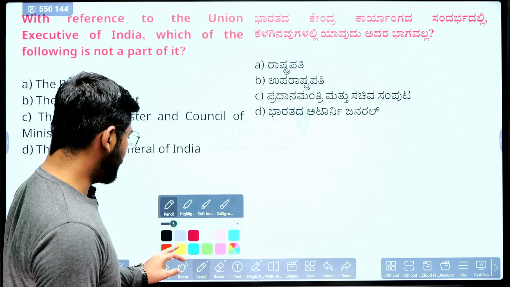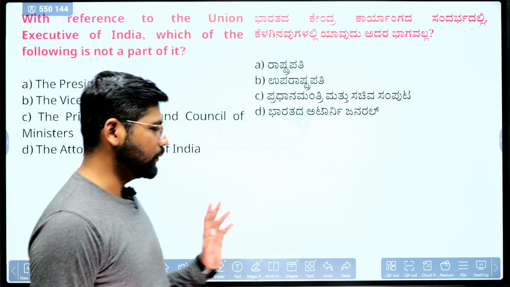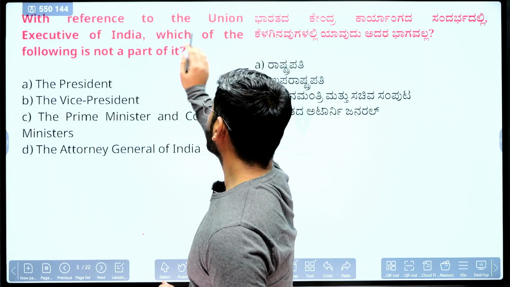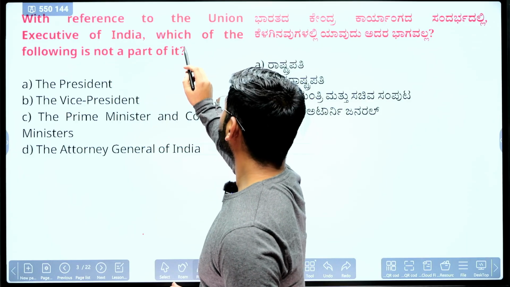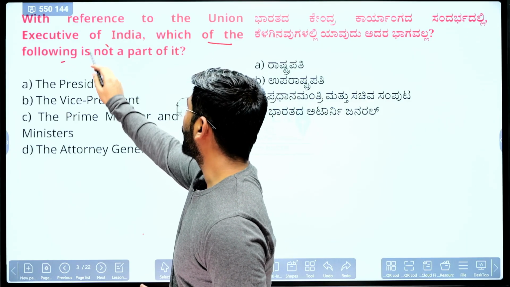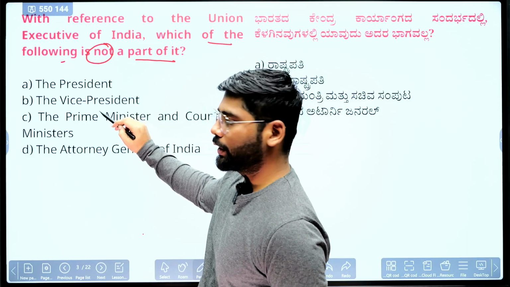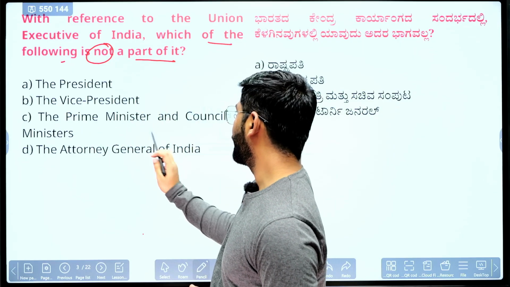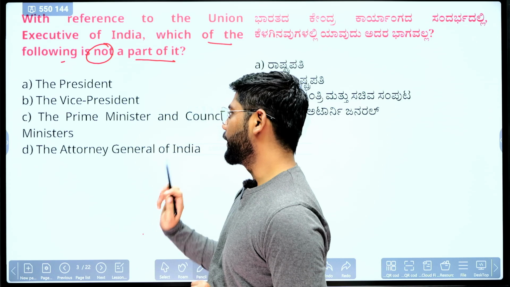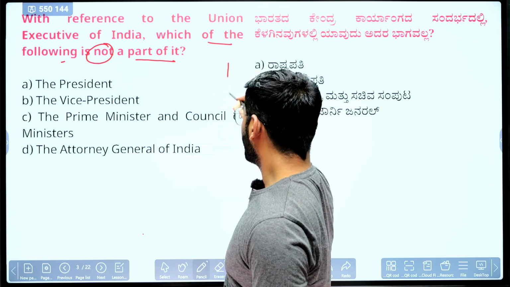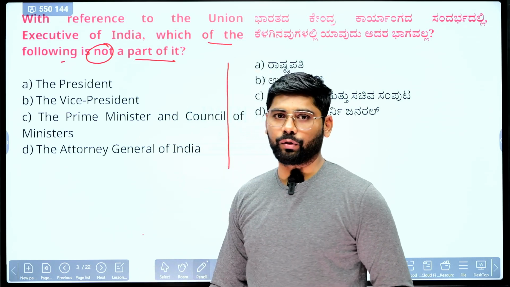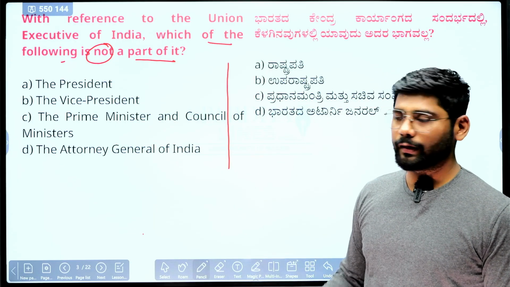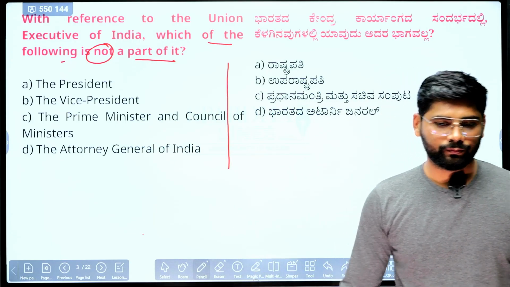This question is again tricky. Many of you may find it a wrong question, but I will show you proof for this. It says: with reference to the Union Executive of India, which of the following is not part of it? Option A is the President, option B is the Vice President, option C is the Prime Minister and Council of Ministers, and option D is the Attorney General of India. Who is not part of the Union Executive? Let me know in the comment section, and those who are comfortable in Kannada can read the Kannada version also.